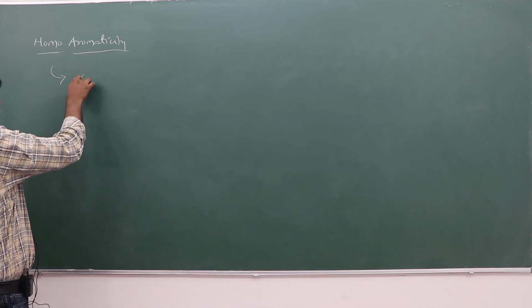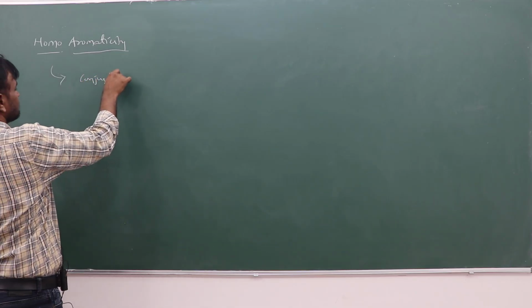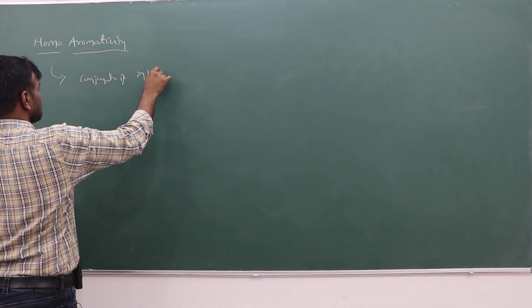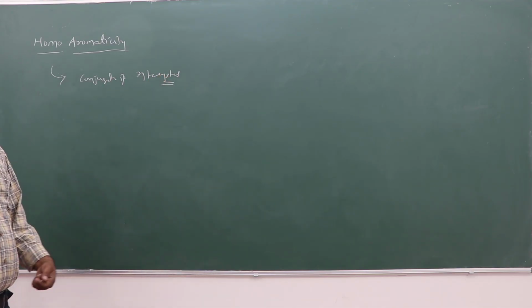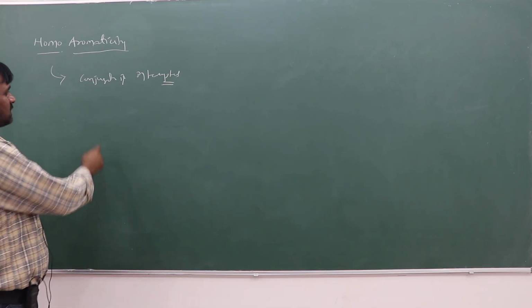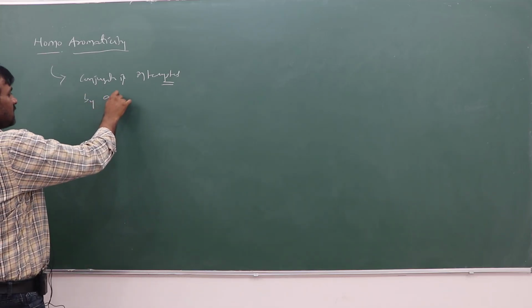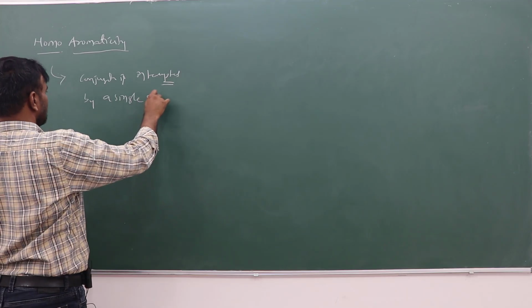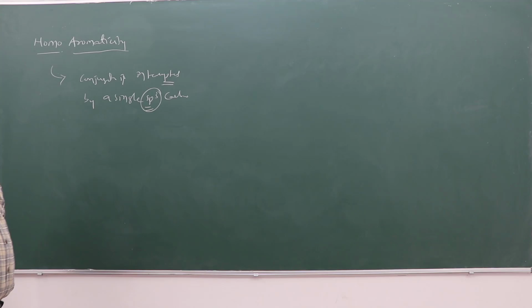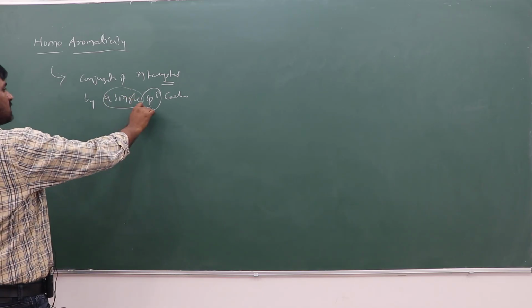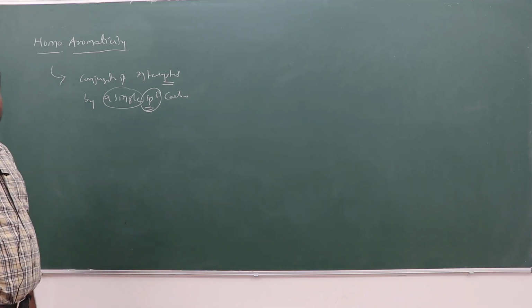The conjugation is interrupted, disturbed, by a single sp3 carbon. Depending upon the molecule, it may be a single sp3 carbon or more than one sp3 carbon by which the conjugation is interrupted.